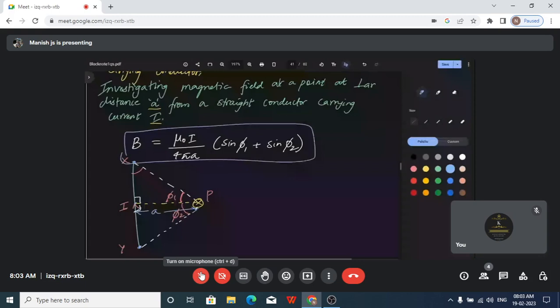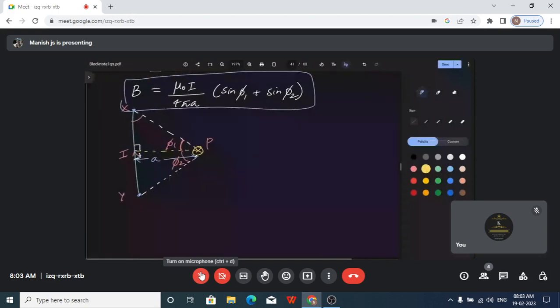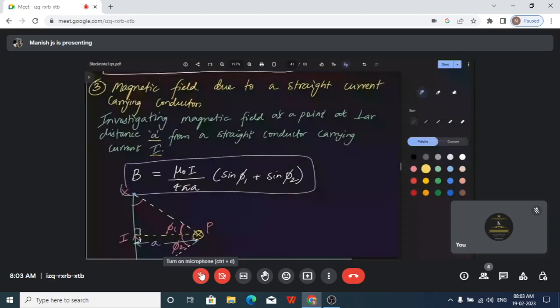Okay. There is a big derivation for this. Now, because we have a time constraint, we are not entering the full derivation. So I'll give you the direct relationship with the figure. When we solve questions, it will obviously become clear to you. So it's not a big deal. Just the formulas aspect we are seeing today. Okay. Moving on to the next one. So I hope this is clear. Magnetic field due to a straight current carrying conductor. Okay, so we'll move to the next part.